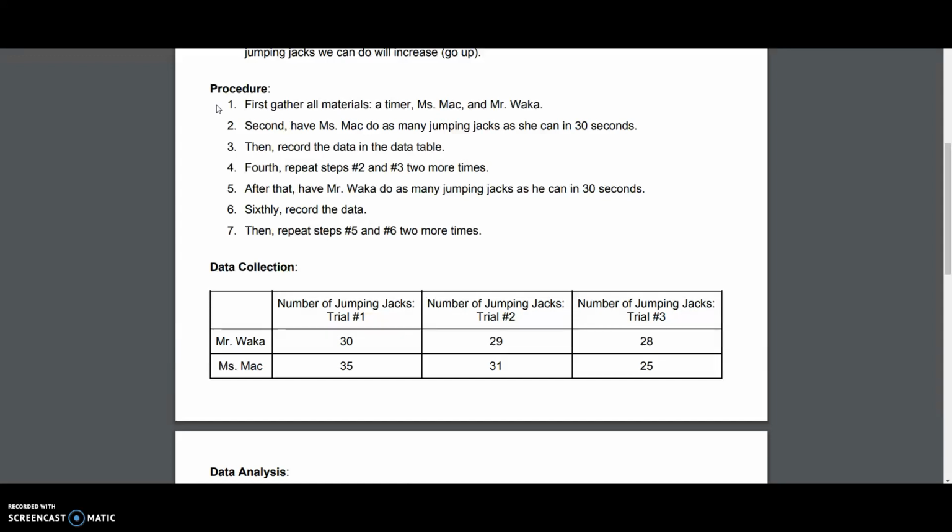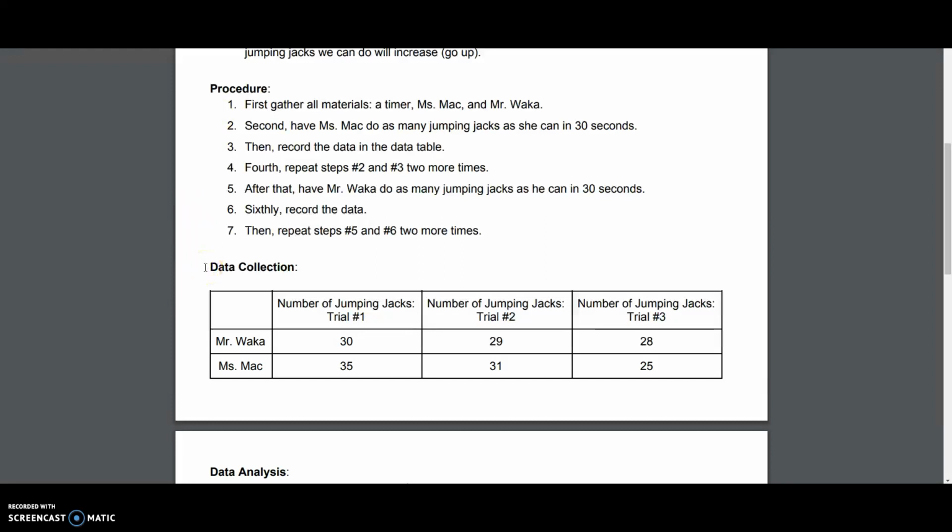Fifth, after that, have Mr. Waka do as many jumping jacks as he can in 30 seconds. Sixth, record the data. Seventh, then repeat steps number 5 and number 6 two more times. Data collection.